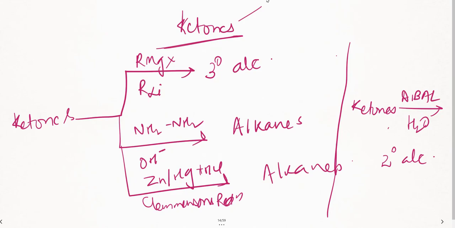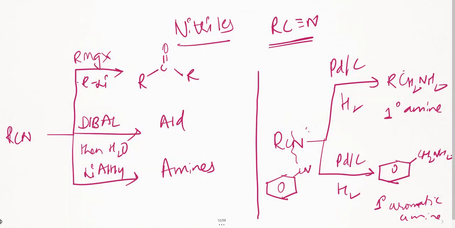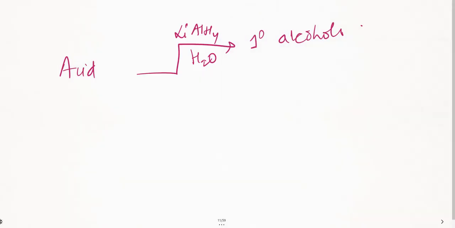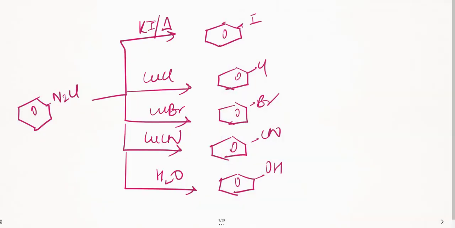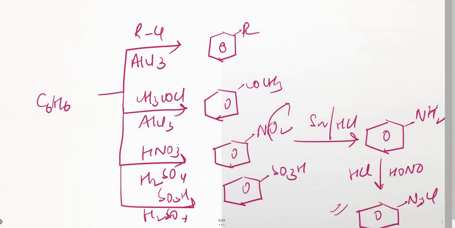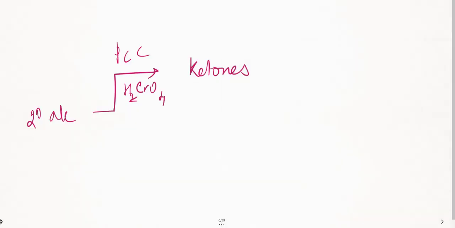So let us see the next part. Ketones are over, let us check once. Ketones are over in this page, done. Esters are over in this page, done. Nitriles over in this page, done. Acid is done in this page, done. Okay, then we have done BDC, then benzene, then benzene again, then alcohols.